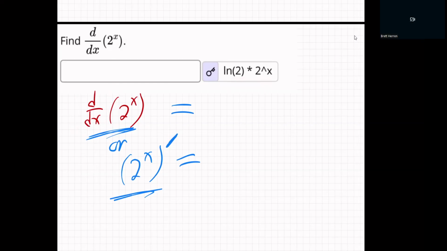So we know the derivative of e to the x, right? The derivative of e to the x is just e to the x. That's why we call it our favorite, because it does nothing. We wish all the derivatives did that, right? Why does it do that? Because e is the perfect number. That's part of the specialness of e. You know what I mean?